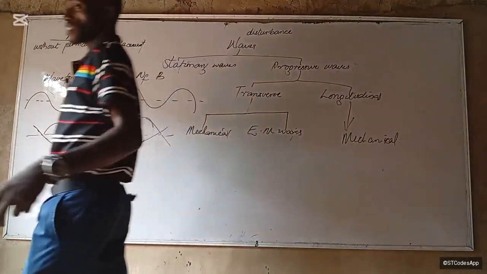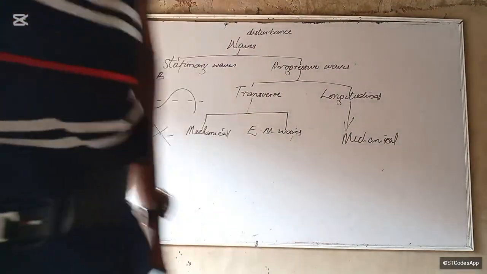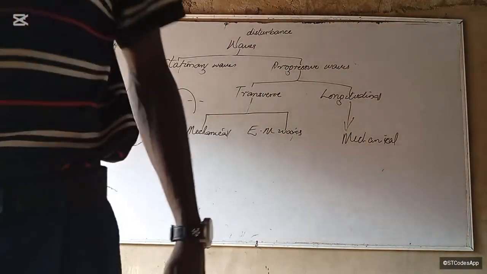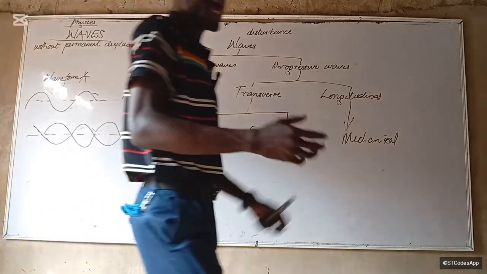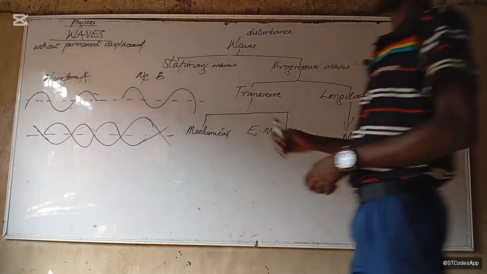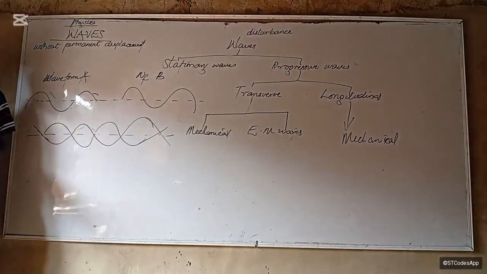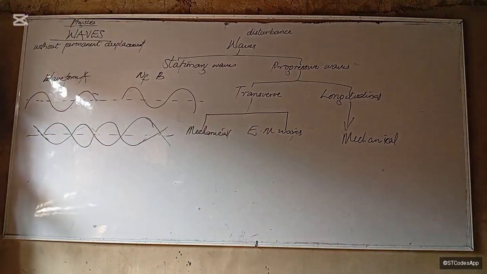When these two waves meet, I won't wait for you. So when two waves meet, the trough of one, of waveform A, coincides with the crest of the other, of waveform B. This is how to spell trough.